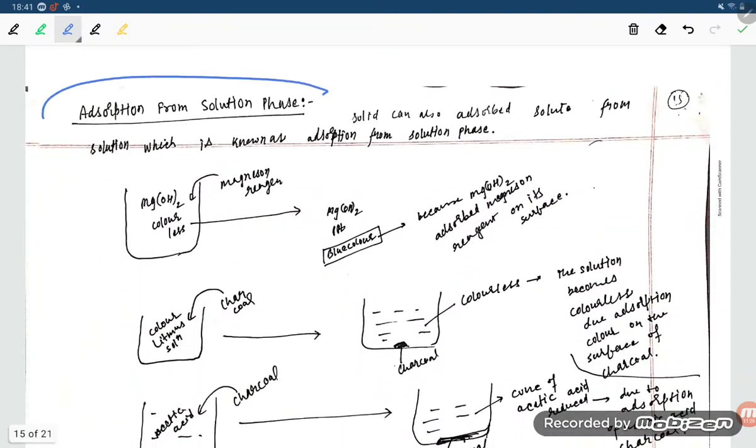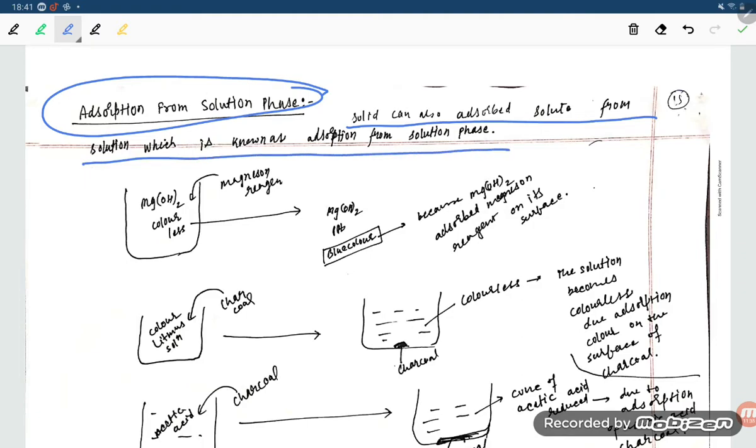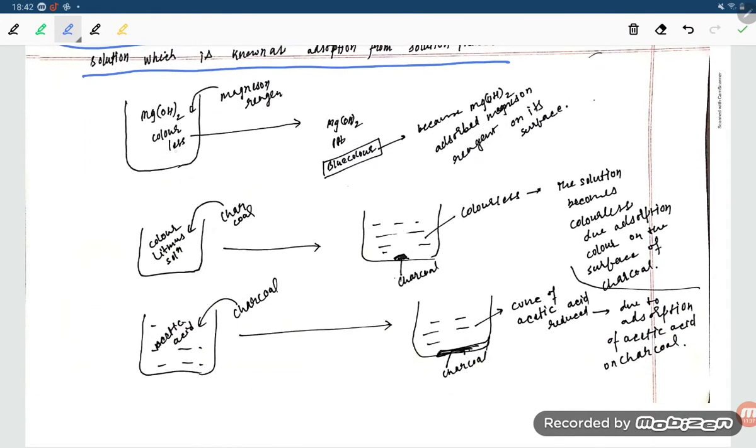So adsorption from the solution phase: students, a solid can also adsorb solute from the solution, which is known as adsorption from solution phase. So magnesium hydroxide is there.